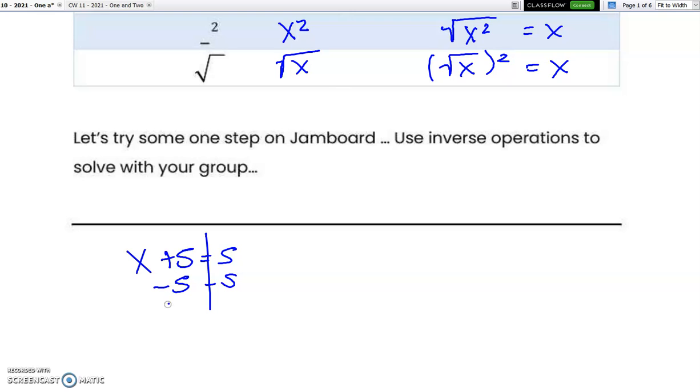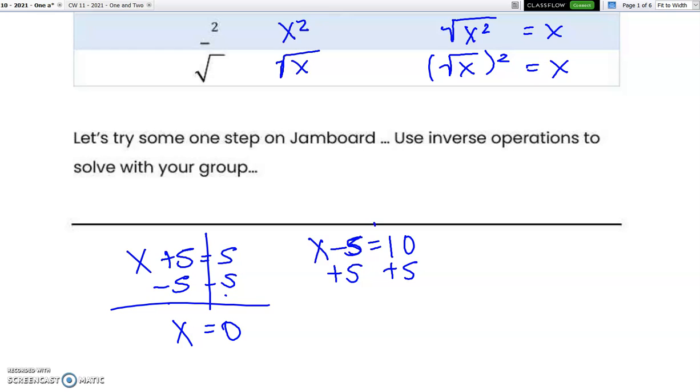What I do on the left, I do on the right. X is equal to 0. 5 minus 5 is 0. Maybe I should have done one that doesn't equal 0. If I see subtraction, I do addition. What I do on the left, I do on the right. X is equal to 15.